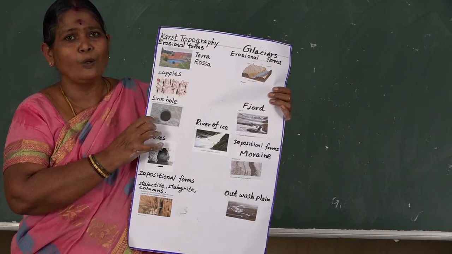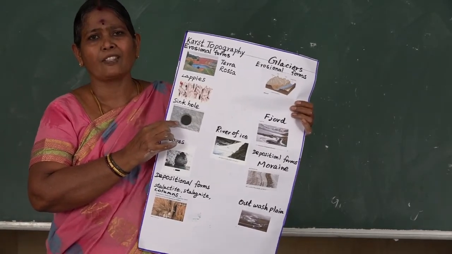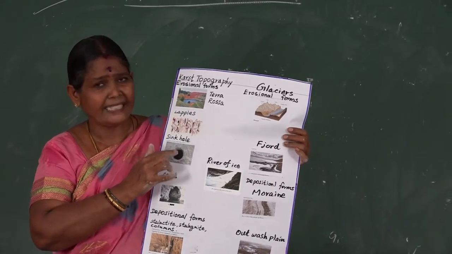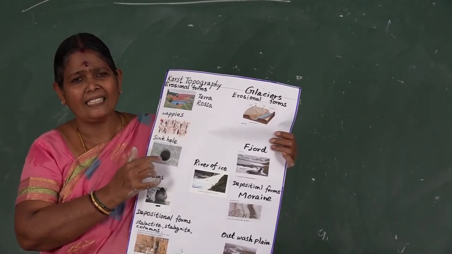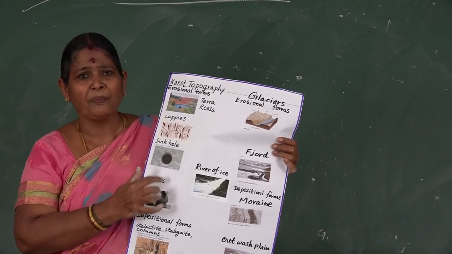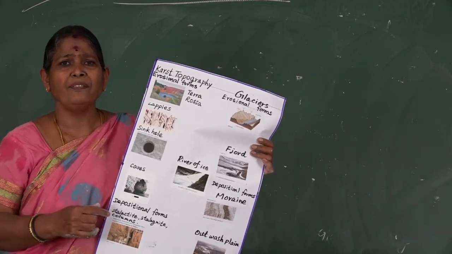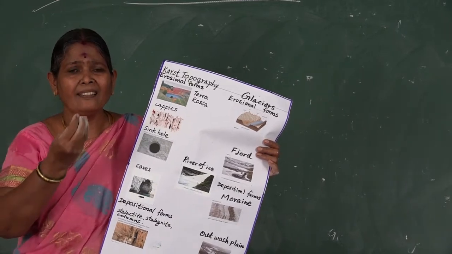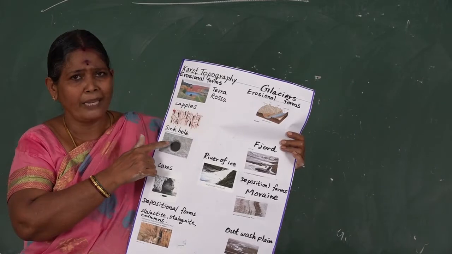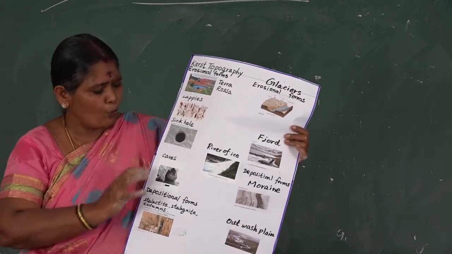Such type of sinkhole in China, we say the deepest one, is Xiaozhai Tiankeng. That is a region where we find such deepest sinkhole. In Illinois in the USA, we find 15,000 such sinkholes. So this is also by the action of groundwater.